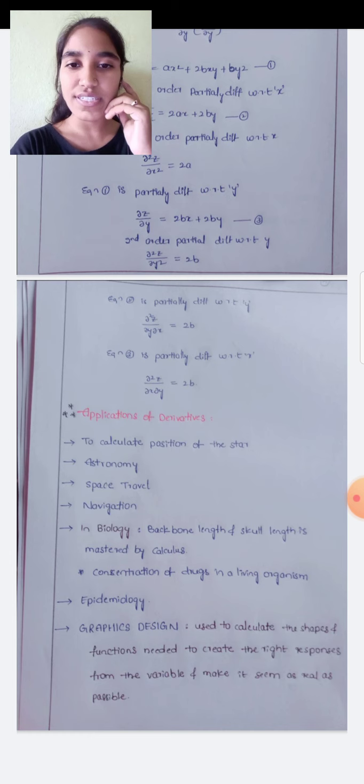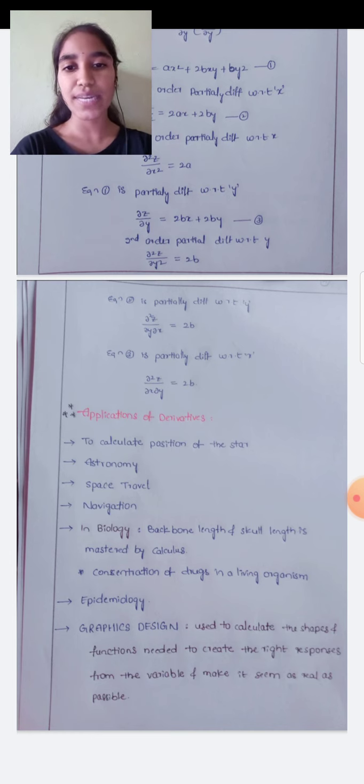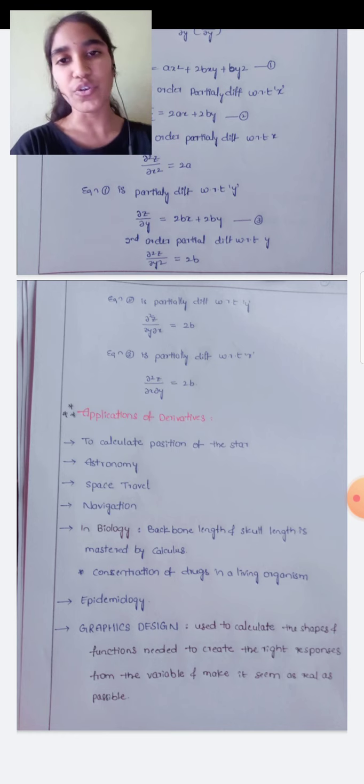Here what we noticed is that dou square z by dou y dou x is equal to 2b, and also dou square z by dou x dou y is equal to 2b. The conclusion is that dou square z by dou y dou x is equal to dou square z by dou x dou y.